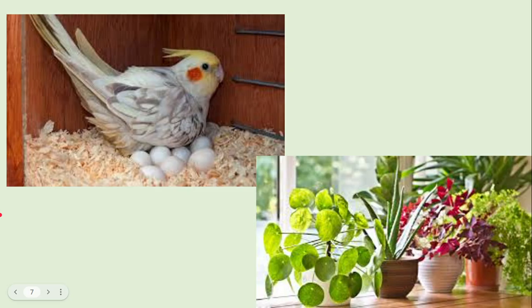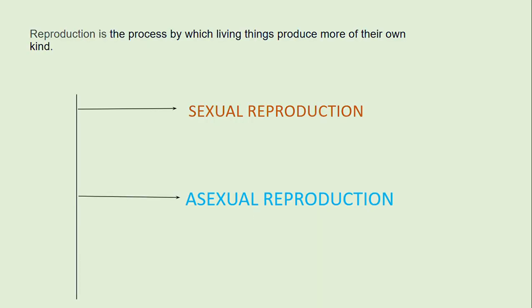And we can see that the process of reproduction is not the same in each and every organism. So, we can define reproduction as the process by which living things produce more of their own kind. Now, reproduction is of two types. It can be sexual reproduction or asexual reproduction.